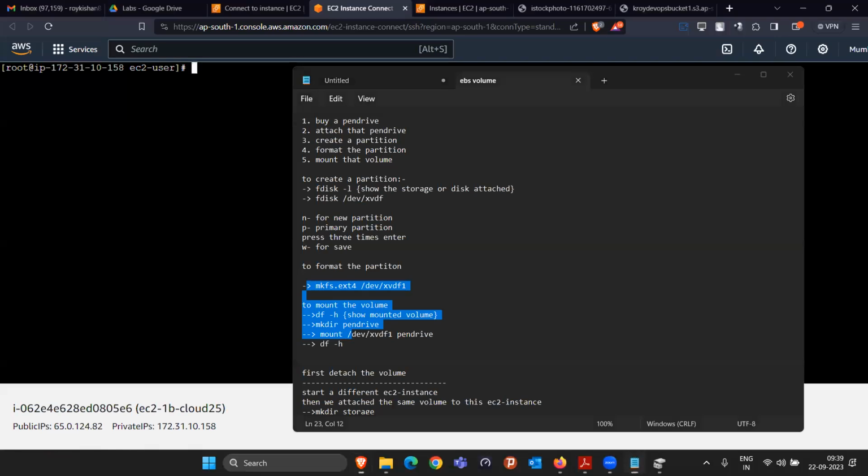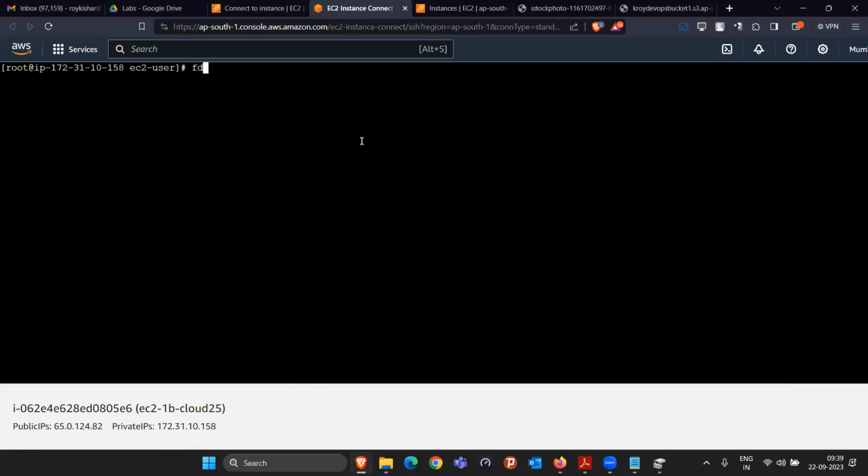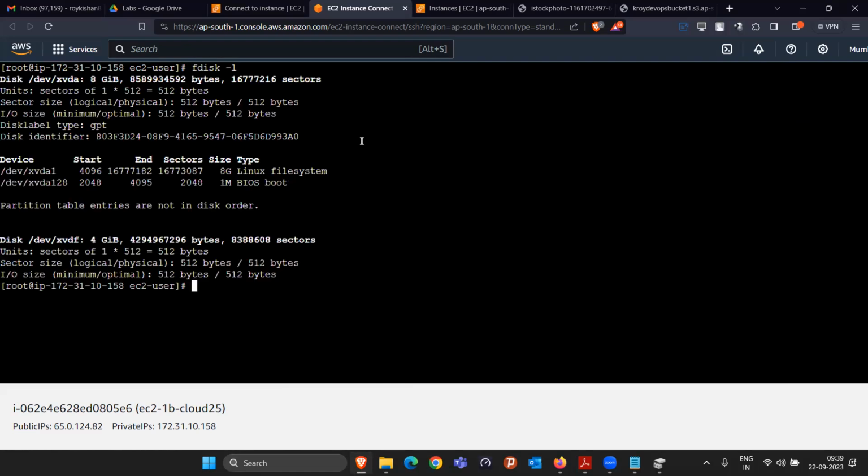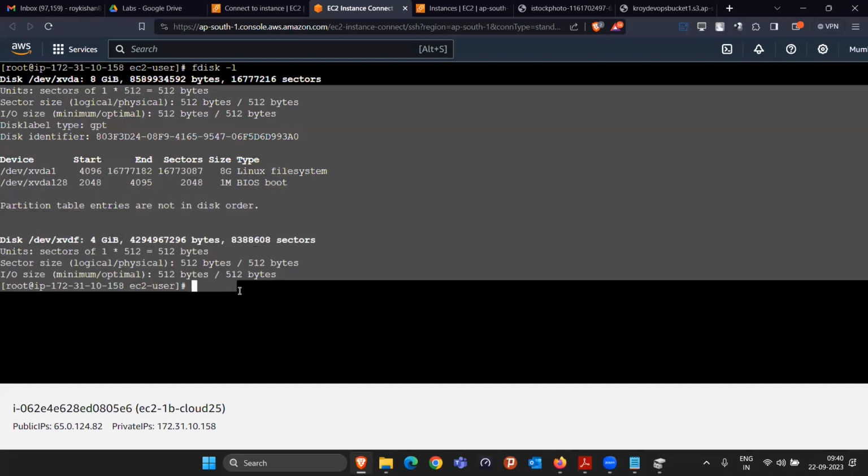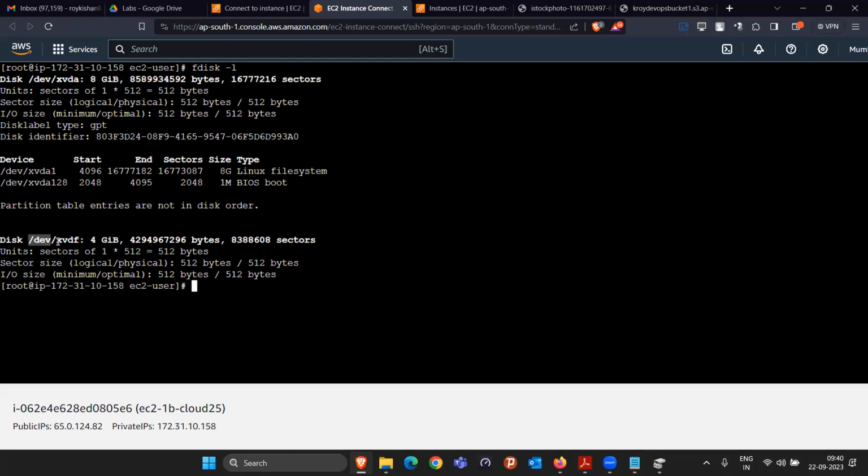After becoming the root user, the next thing we have to do is create a partition. To create a partition, the first command which can help you is the fdisk command, fdisk -l. This command will show you how many hard disks or pen drives are currently connected to your laptop. They are saying that one hard disk of 8 GB size and one hard disk of 4 GB size is connected, right? There are clearly two disks, one of size 4 GB and one of size 8 GB.